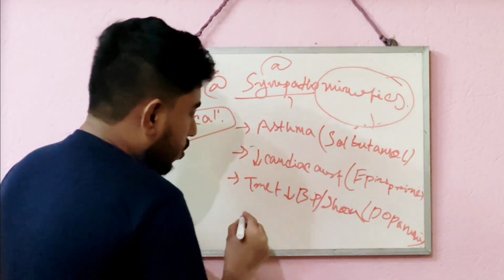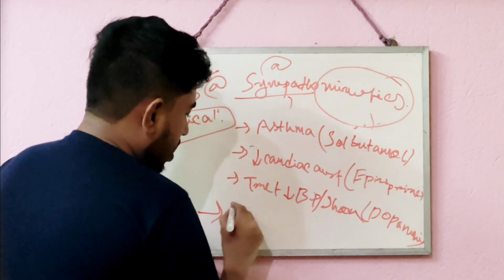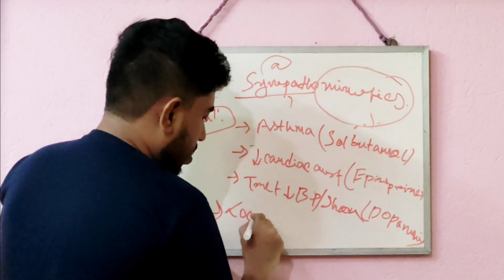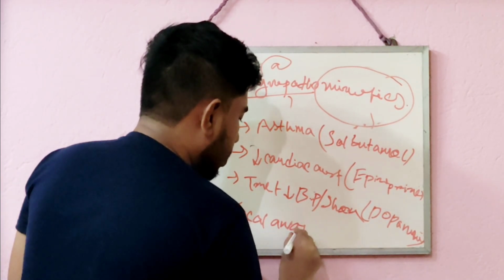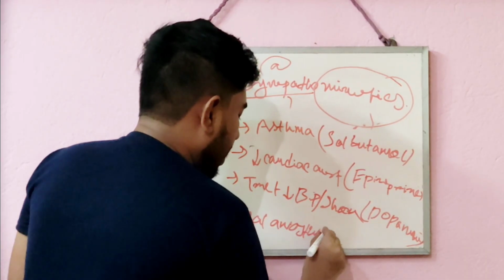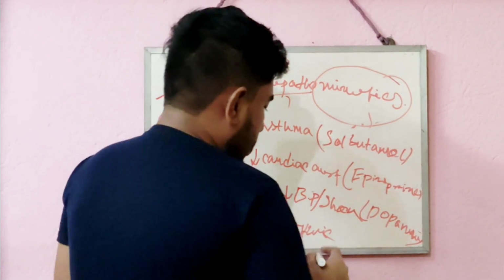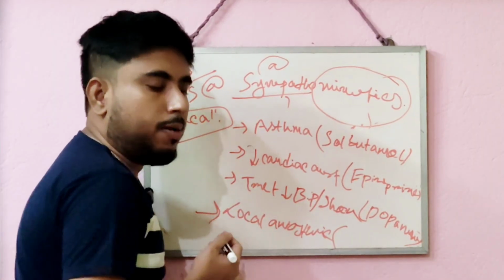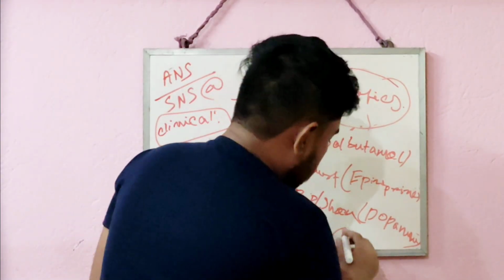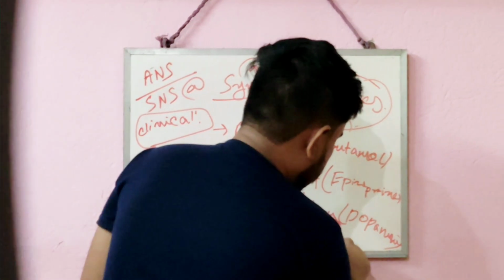Okay, then you can use sympathomimetic drugs as local anesthetics. Anesthetic is used before surgery so that the patient can't feel the pain during the surgery. Example is epinephrine.